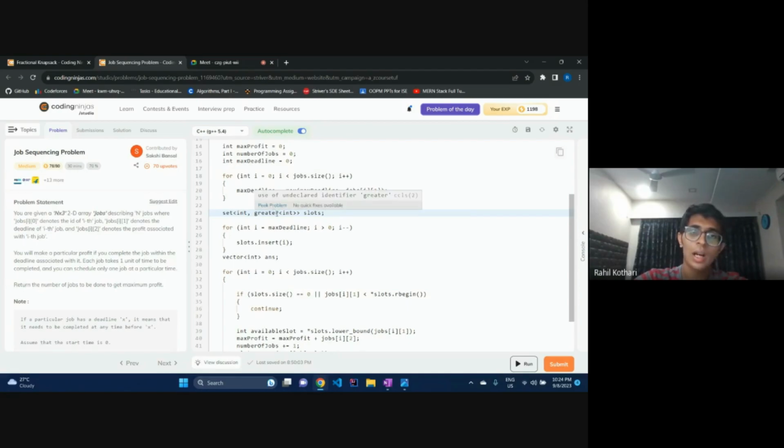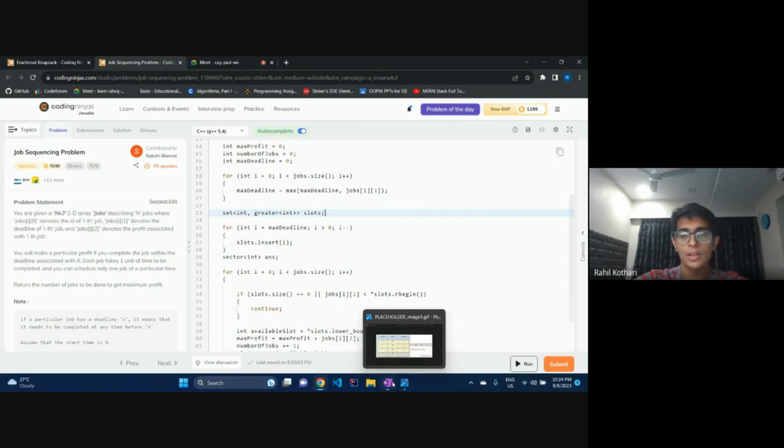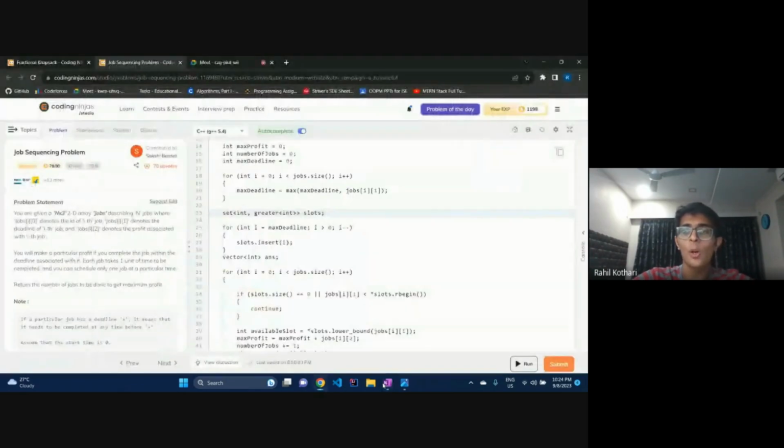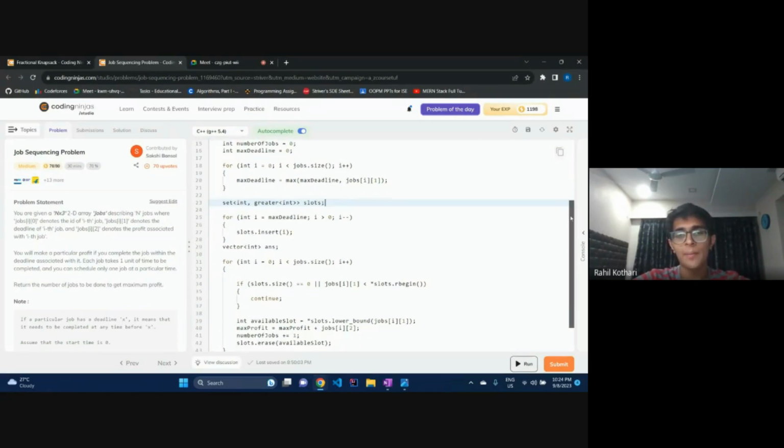Over here I basically insert all of the possible slots. So for this case, I would insert 1, 2, 3, 4, because those are the four possible slots I can complete jobs in. And then I'll iterate over my sorted jobs array.